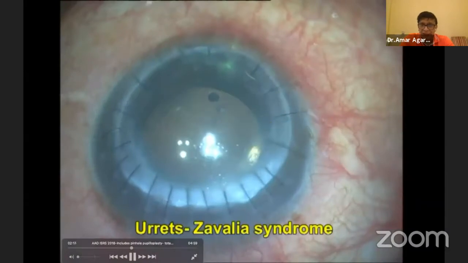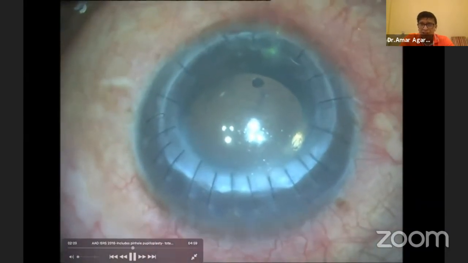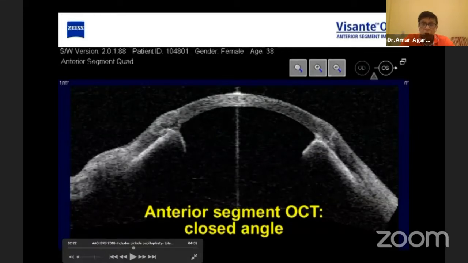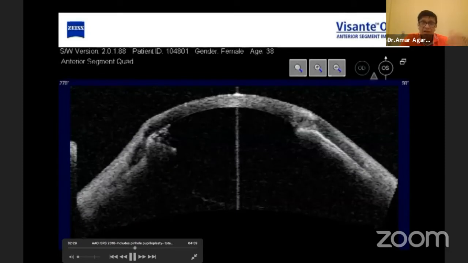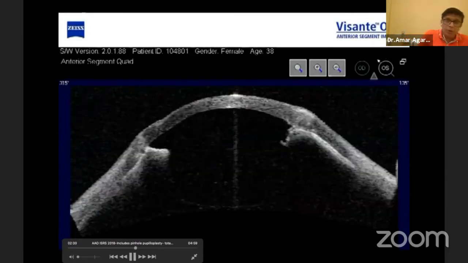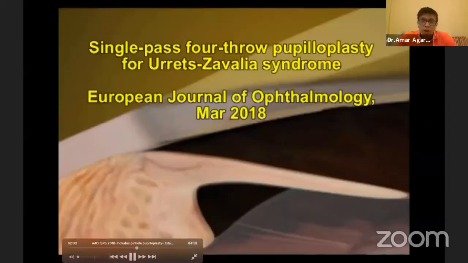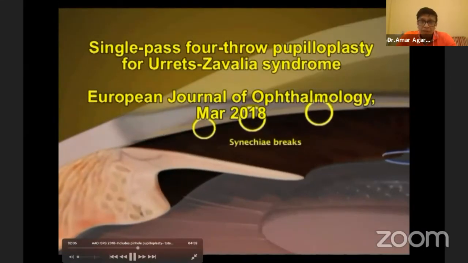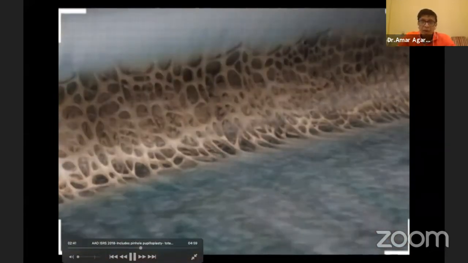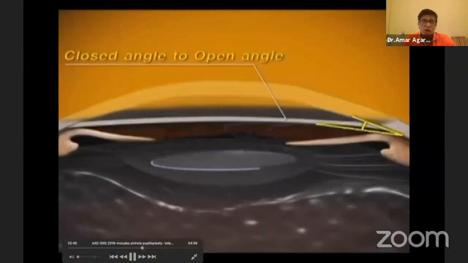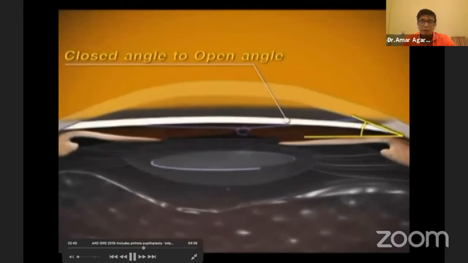Now take the difficulty higher. You have Urrets-Zavalia in a penetrating keratoplasty. Look at the anterior segment OCT. It's a closed angle. These patients' pressure will be high. That means there is Urrets-Zavalia where the pupil is dilated, and on top of that, there is glaucoma also. So now how do we manage these cases? Again, let's see it. What I'm going to do is, we have just opened up this angle. By pulling on the iris like this, the closed angle will become open and the fluid will start flowing back to normal. So here you can see how the closed angle becomes an open angle.